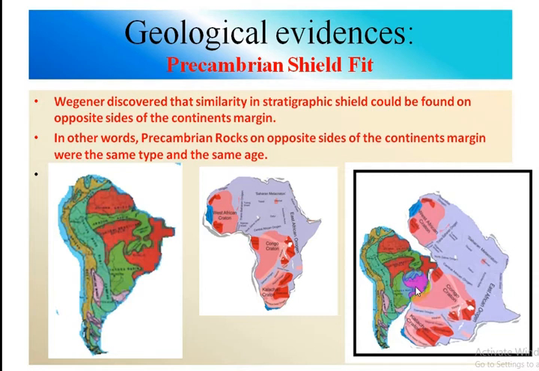So Precambrian shield or craton are the evidence of Gondwana land, which indicates Gondwana land has been split into South American continent and African continent.